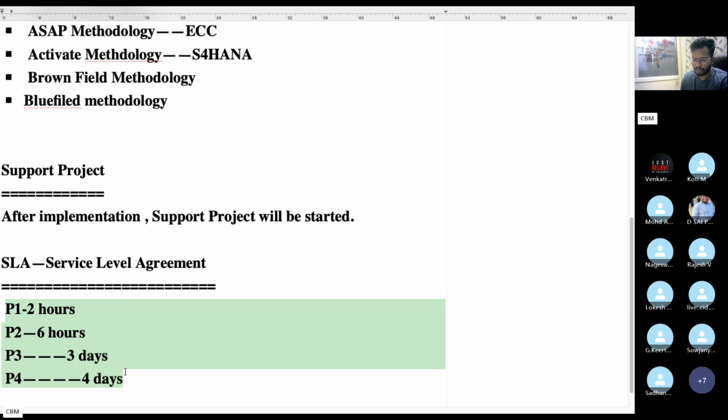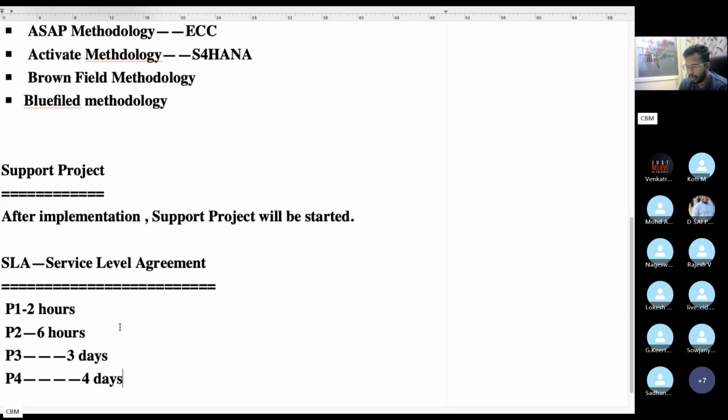As a functional consultant, we should understand what this error is, whether it is related to accounts payables, receivables, or assets. We need to troubleshoot first, understand the error and find the root cause. Then we have to resolve the issue within this time interval. That is called the SLA. Resolution means 2 hours, 6 hours, 3 days, 4 days. Mostly you will get 2 to 6 tickets every day.